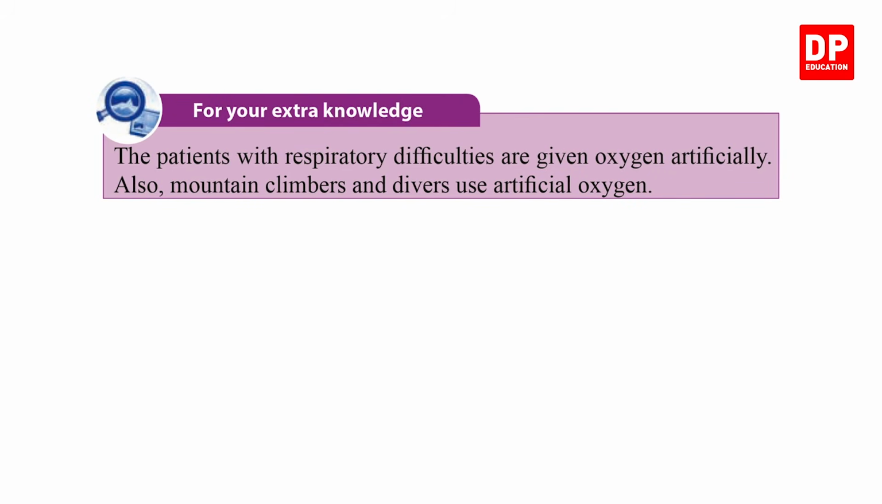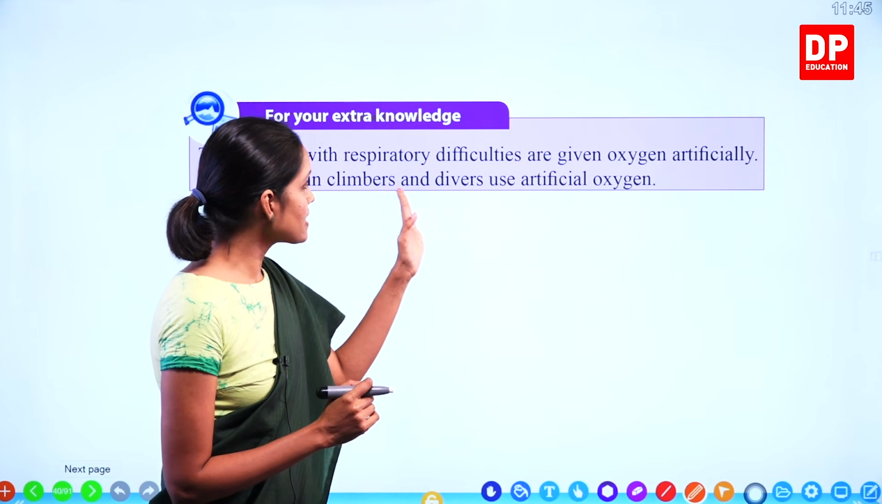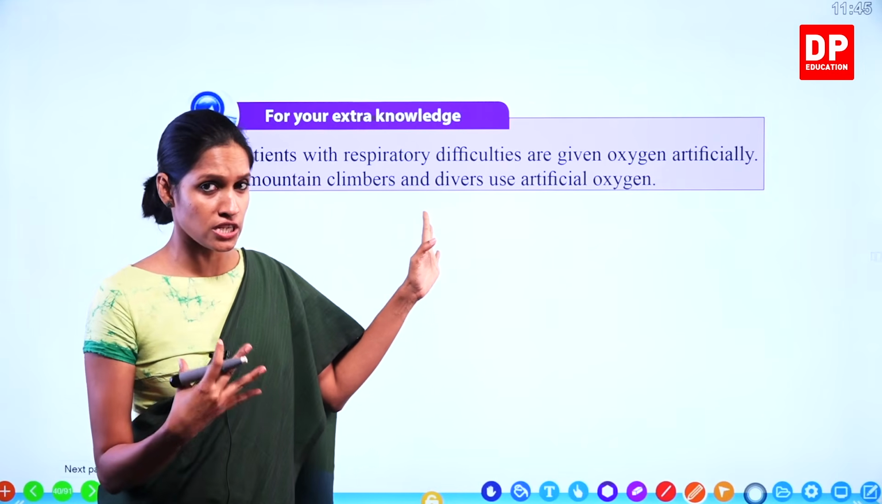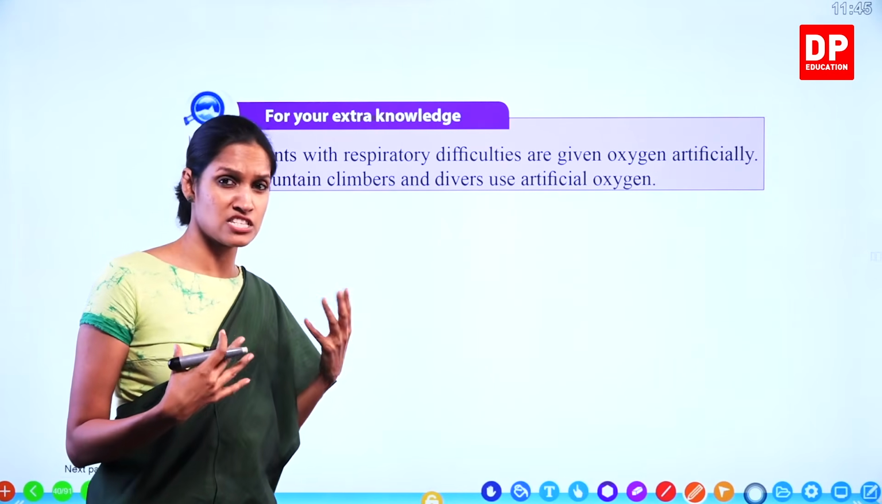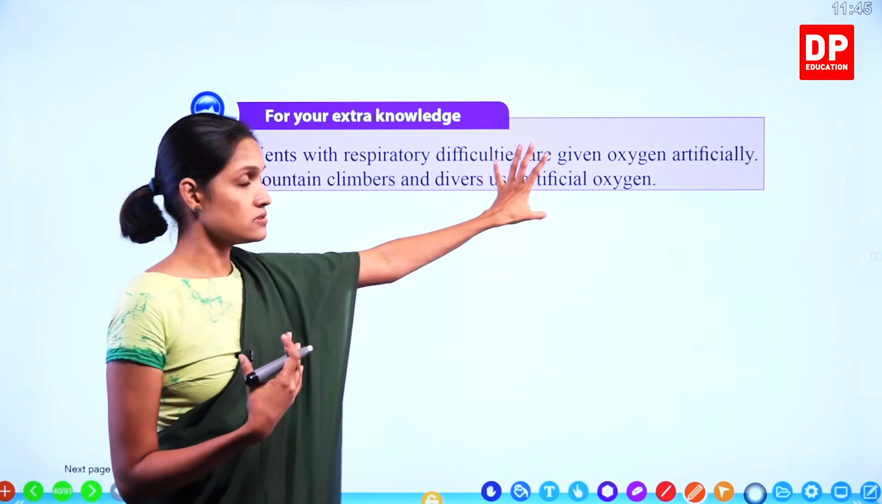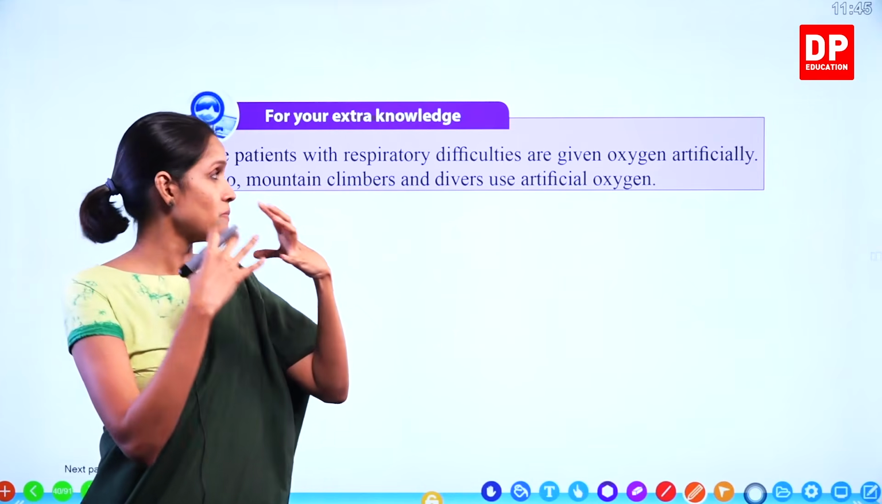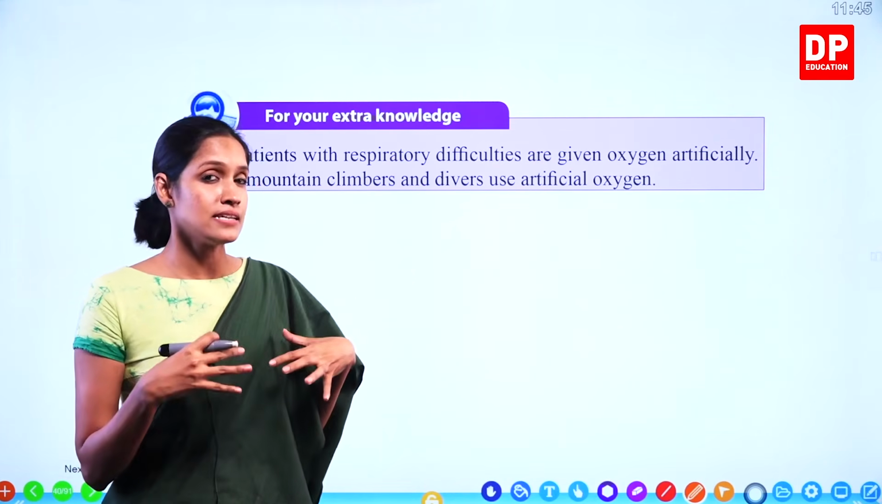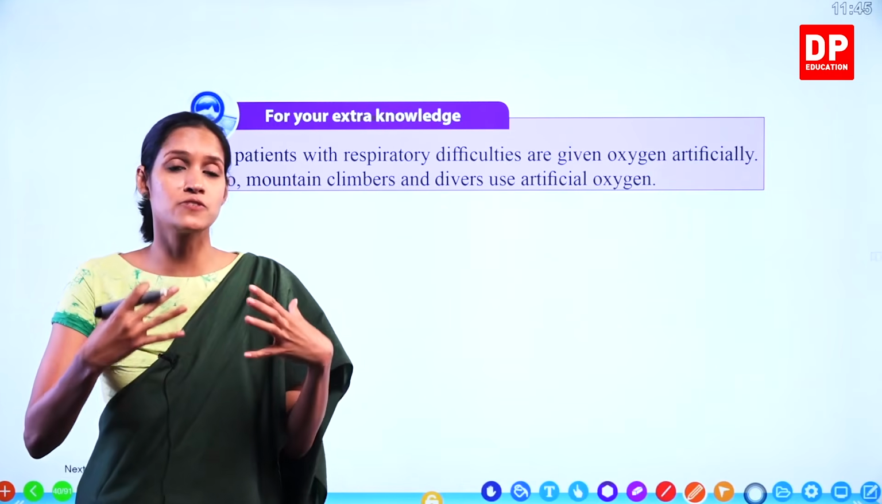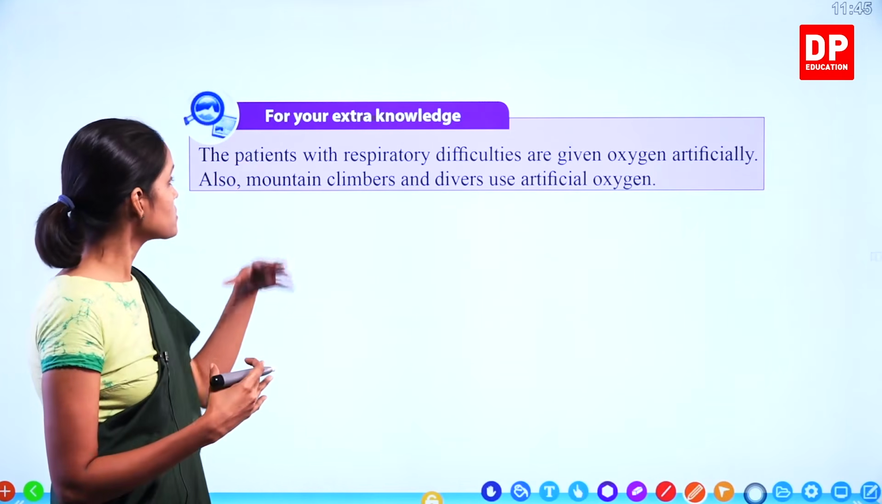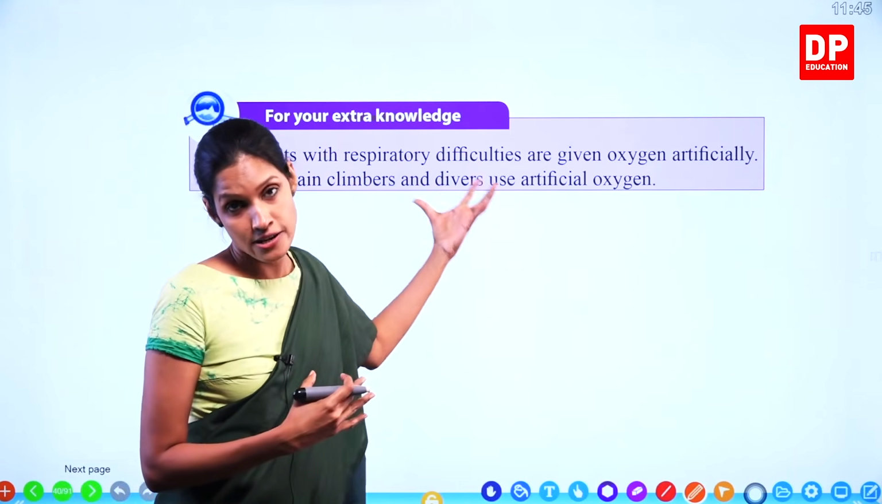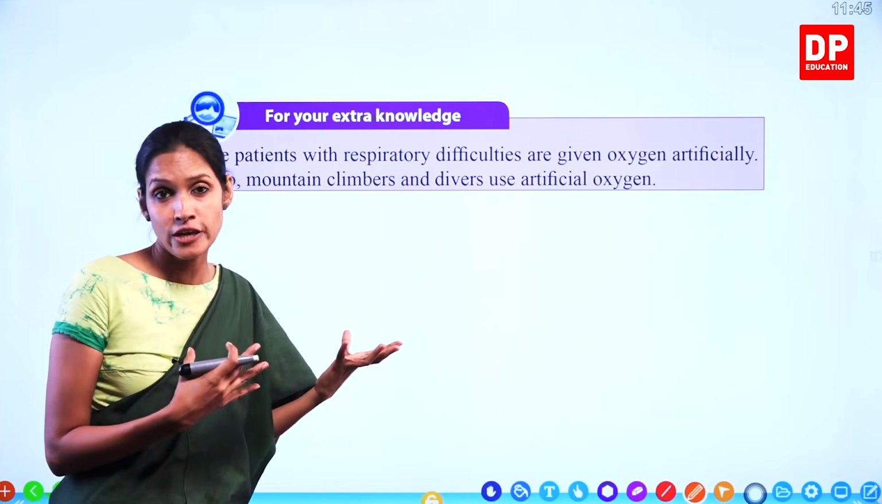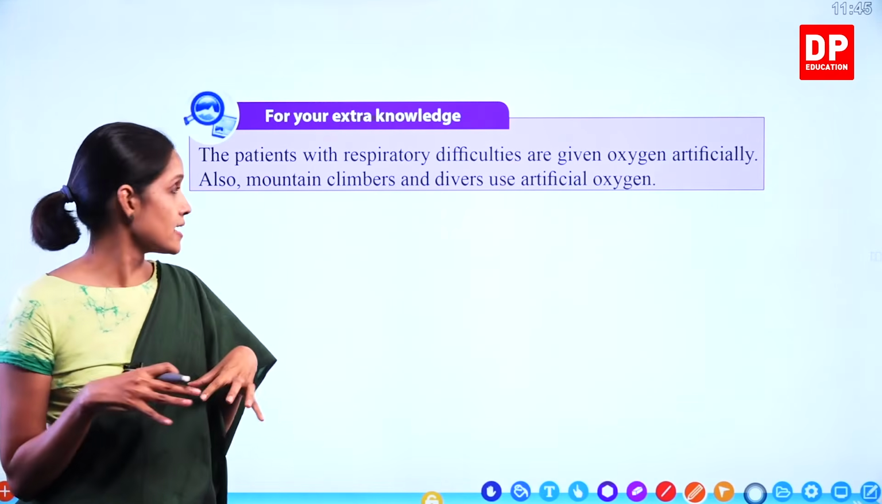This is also for your extra knowledge. The patients with respiratory difficulties are given oxygen artificially. You have seen in ICUs, with the use of a special mask, oxygen is given. That is because they are sick and they can't inhale and can't take the atmospheric oxygen. Understand? So that is why oxygen is given artificially. Oxygen should be given, otherwise they will die.